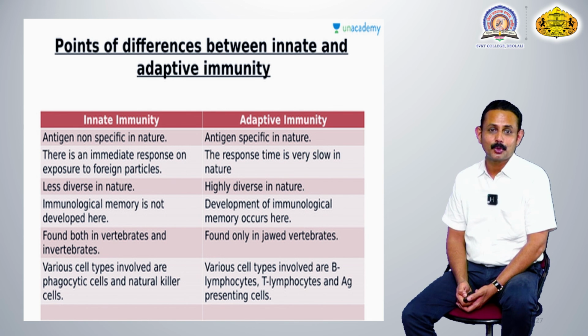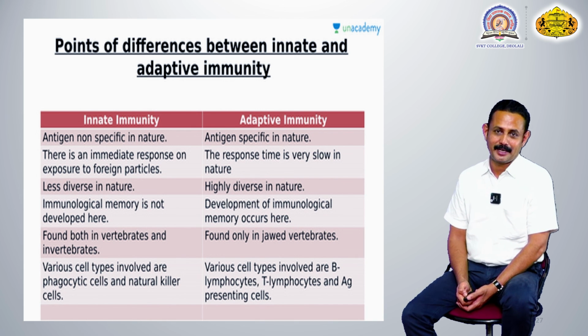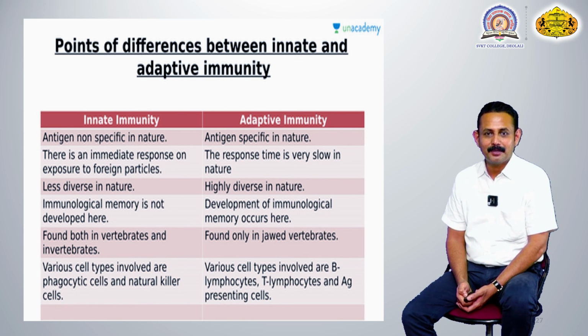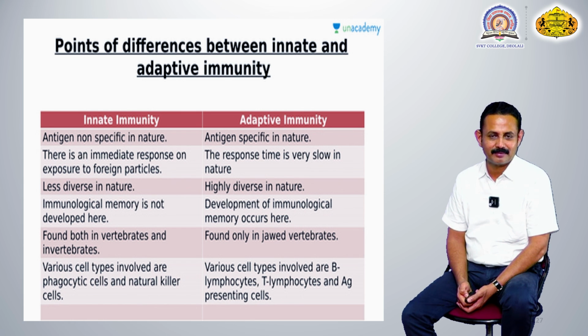So this slide shows the difference between the innate immunity and the adaptive or acquired immunity. This difference shows that innate immunity is antigen non-specific in nature, and adaptive is antigen specific in nature. In innate immunity, there is an immediate response upon exposure to foreign particles, but in adaptive immunity, the response time is very slow. Innate immunity is less diverse because it is non-specific, but adaptive immunity is highly diverse in nature.